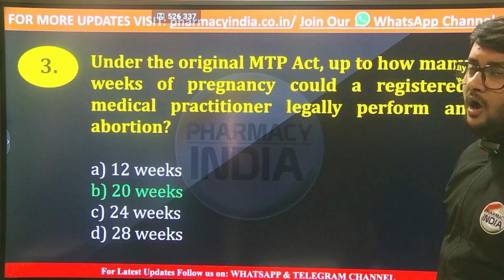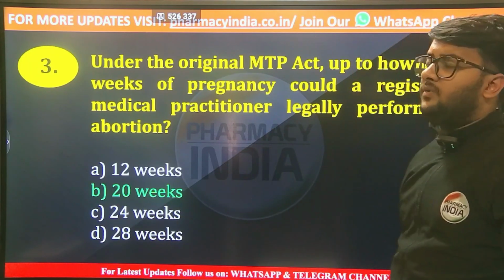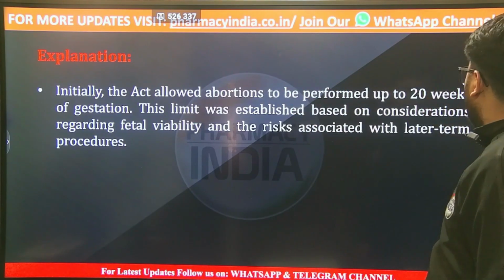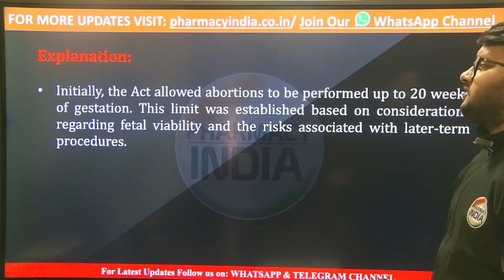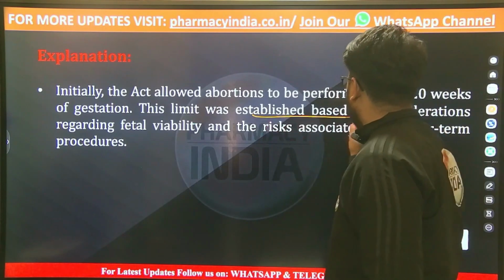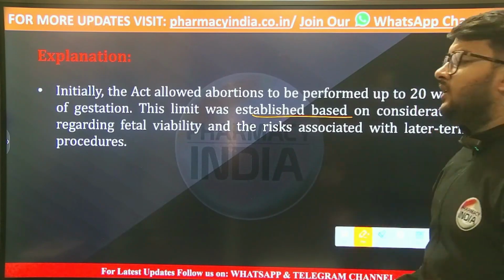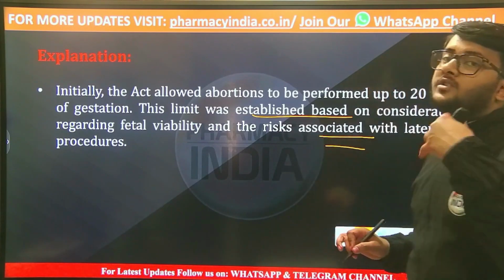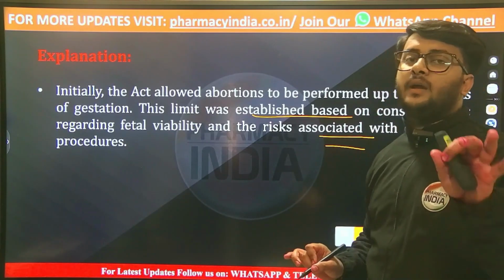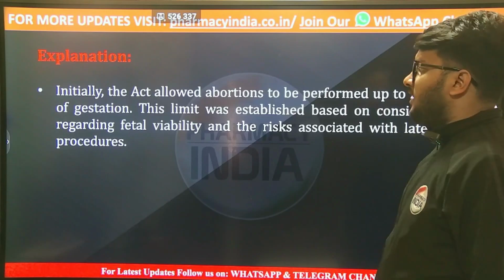According to the Medical Termination of Pregnancy Act 1971, the act allowed abortions to be performed up to 20 weeks of gestational time period. This limit was established based on the consideration regarding fetal viability and also the risk associated with later term procedures. That is why up to 20 weeks a registered medical practitioner can perform an abortion or can terminate the pregnancy of an individual.